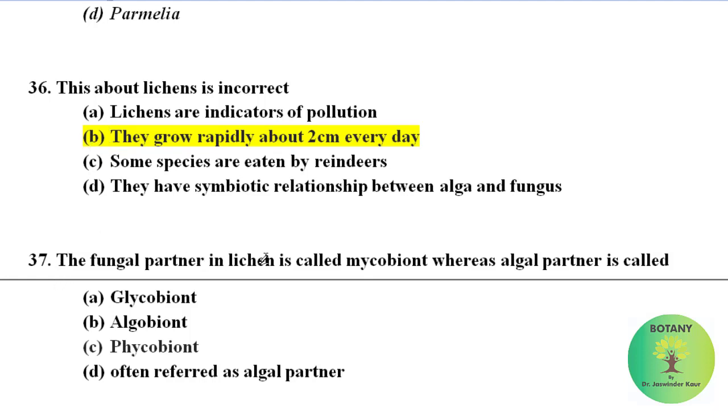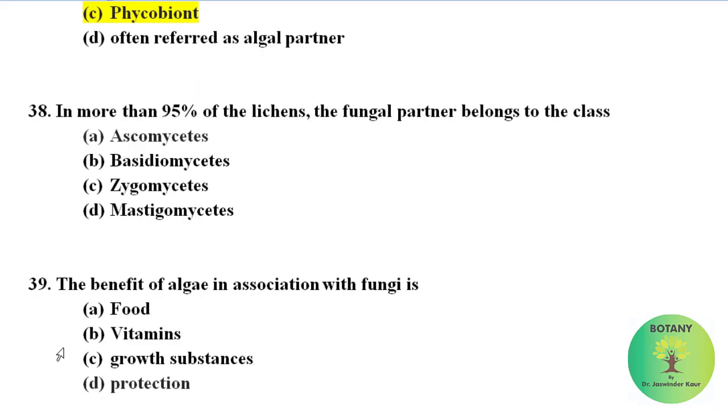The fungal partner in lichen is called mycobiont, whereas the algal partner is called glycobiont, algobiont, phycobiont, often referred to as the algal partner. Correct option is phycobiont. The algal partner in lichen is known as phycobiont and the fungal partner is called mycobiont.